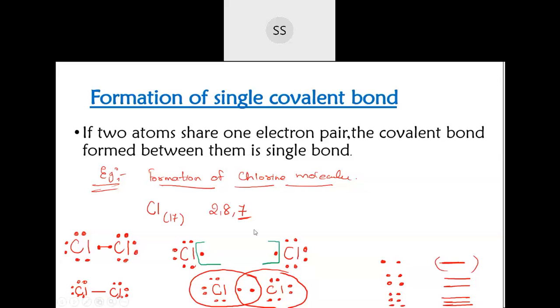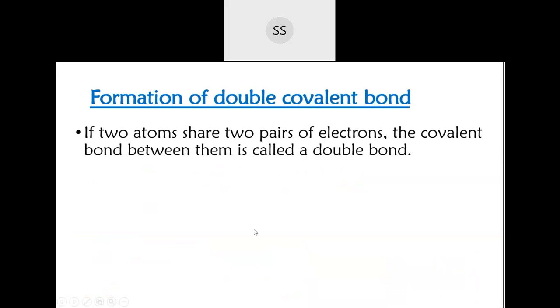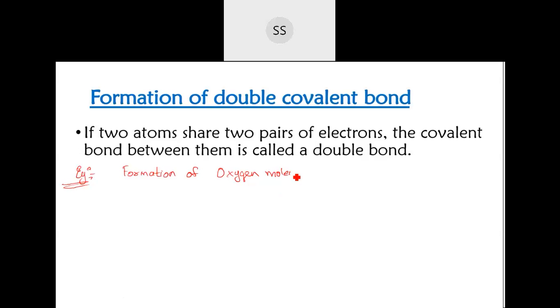Okay, I'll go for the next one. Next is the formation of a double bond. Double covalent bond means if two atoms share two pairs of electrons, then the bond formed between them is called a double covalent bond. For single, one pair of electrons; for double, two pairs of electrons. Example: the formation of the oxygen molecule. Oxygen molecule, how they are formed, you can explain.